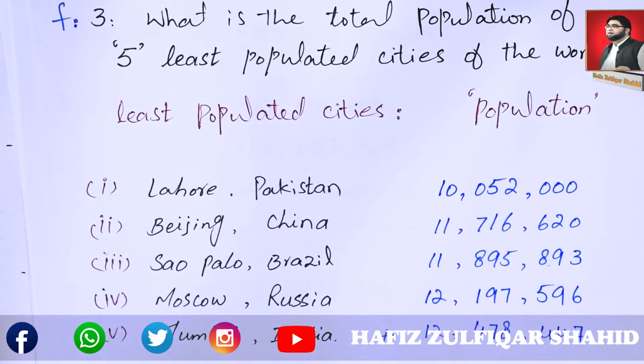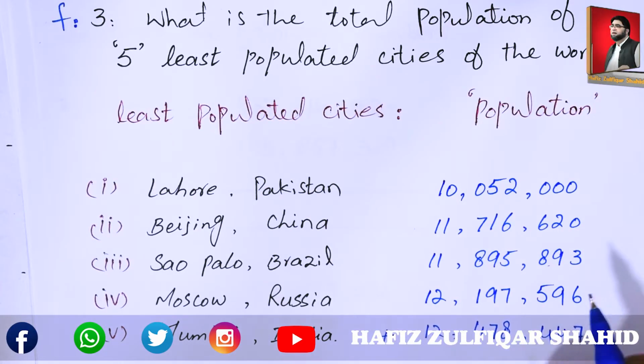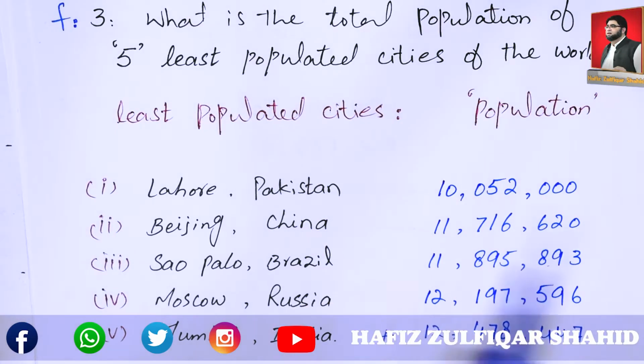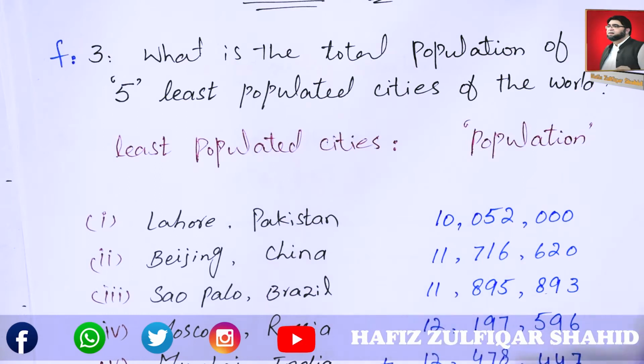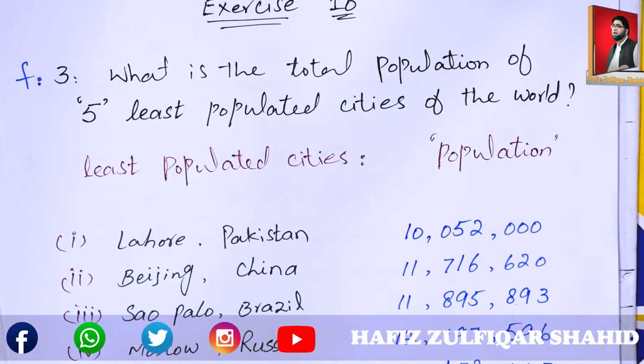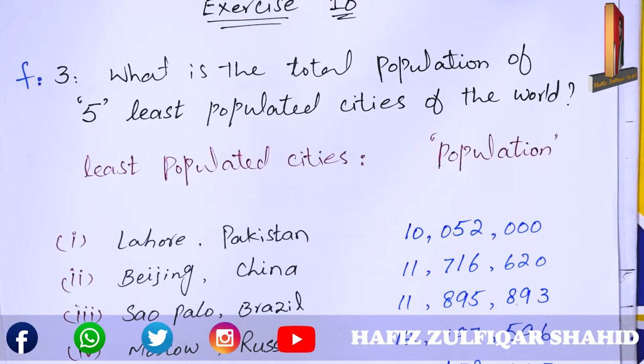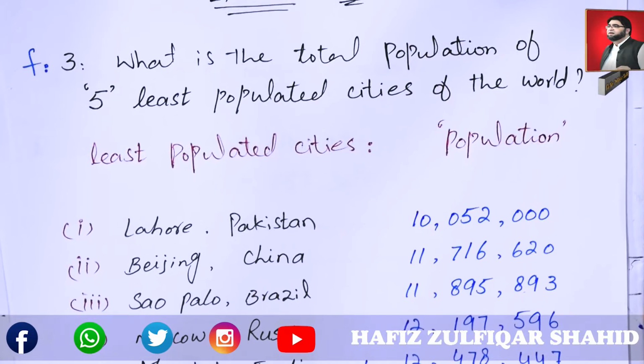What we have to do, last part of question F, it is, what is the total population of 5 least populated cities of the world? Least populated cities list.